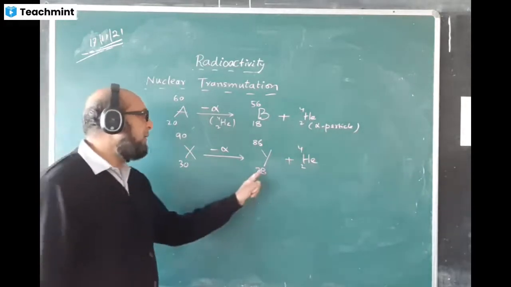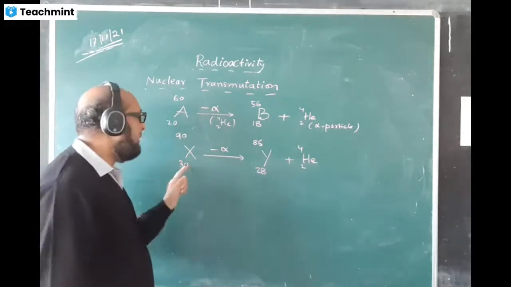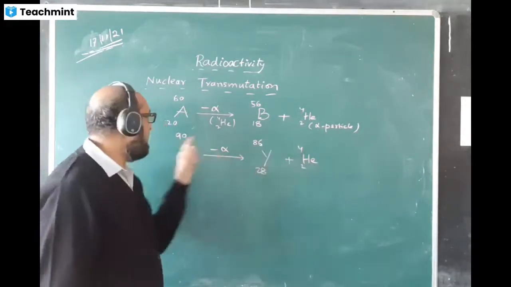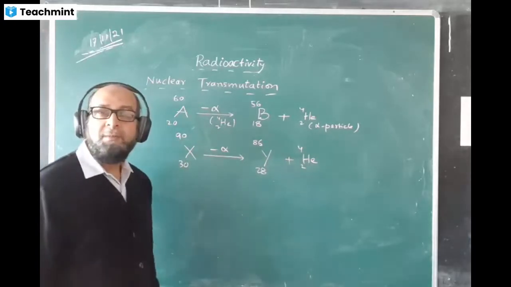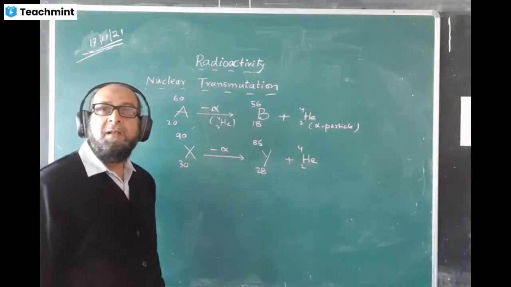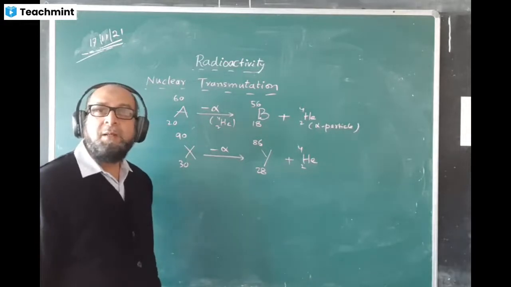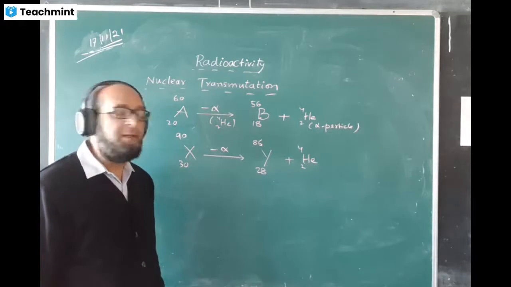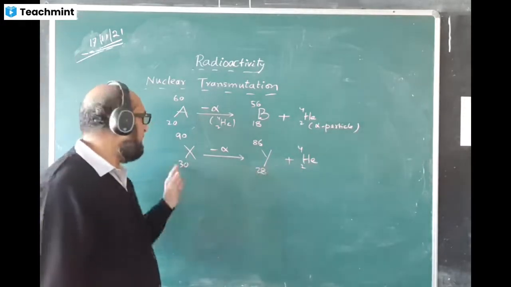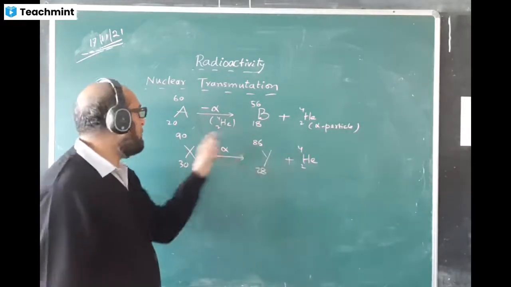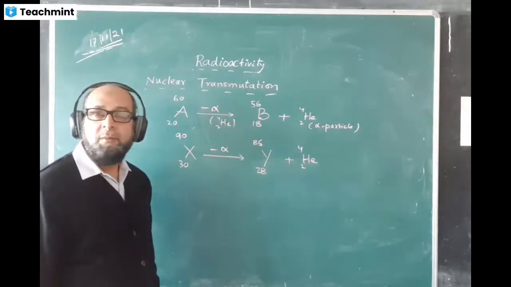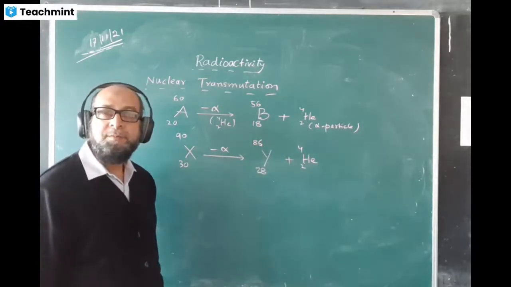We can check. 28 plus 2 becomes 30. 86 plus 4 becomes 90. That's what we can check. In any nuclear reaction, atomic number and mass number both remain conserved. That means both remain constant. Atomic number of both the sides will be equal. Mass number also of both the sides will be equal. Understood?